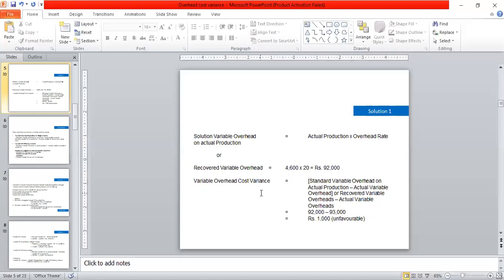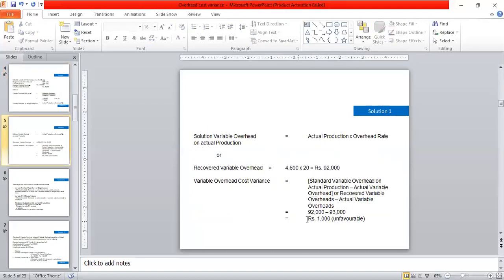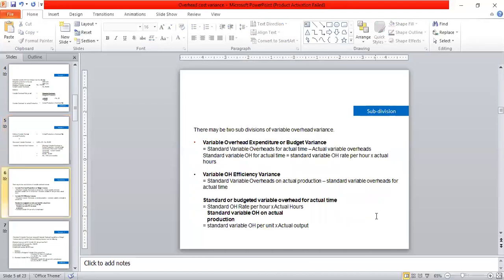Variable overhead cost variance is equal to standard variable overhead on actual production minus actual variable overhead, or recovered variable overheads minus actual variable overheads. Here we have the standard variable overheads on actual production as rupees 92,000 and actual overhead, which you can take from the question, is rupees 93,000. Now we have 92,000 minus 93,000, and we get the result rupees 1,000 unfavorable variance.